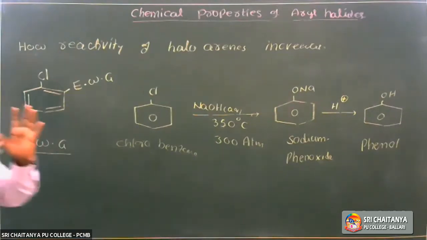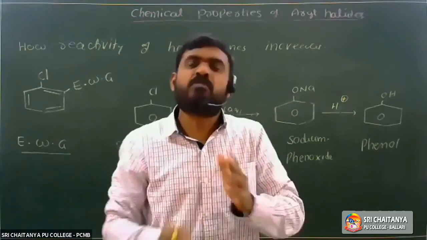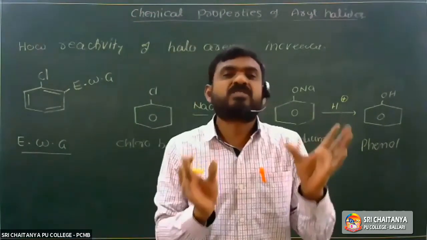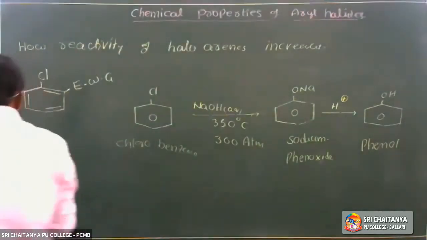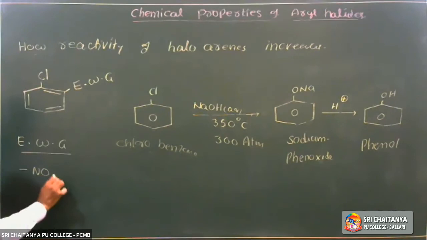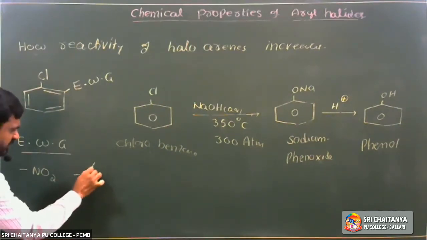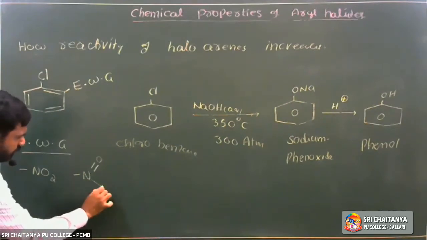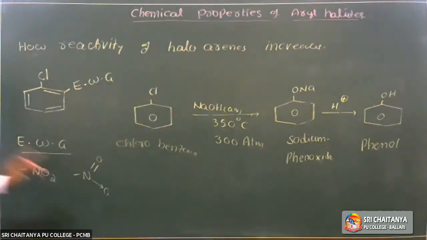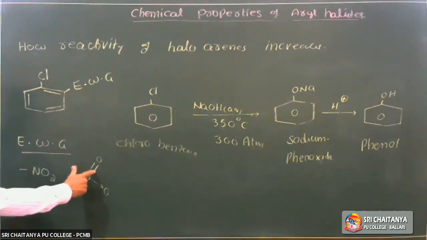Electron withdrawing groups are the species which contain multiple bonds. Example, nitro, NO2. Its structure is nitrogen double bond O, with a negative charge on the other oxygen. It contains multiple bonds.